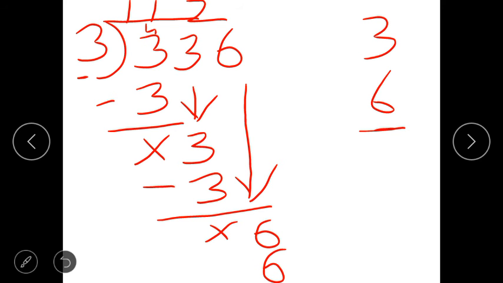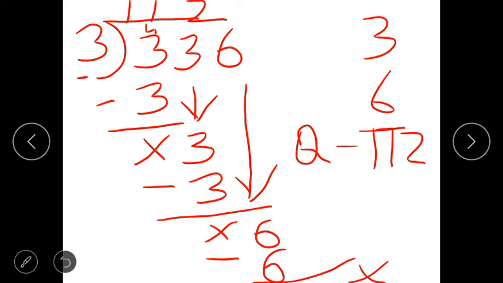Now what you have to do? Minus it. Okay. Then here is no space, but in your copy, that's why I am telling you to do in the copy. Don't write in the book. Take enough space and complete your work neatly. 6 minus 6 is 0. Clear? So here in this question, you have to write quotient. Quotient is 112 and remainder is 0. Now your question is completed.